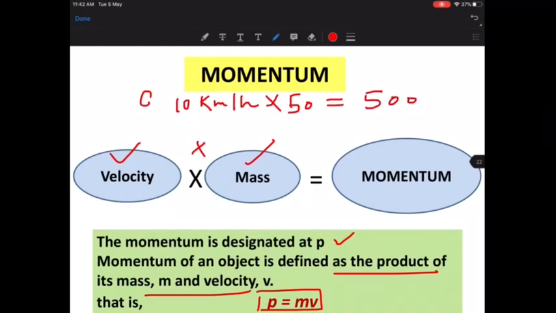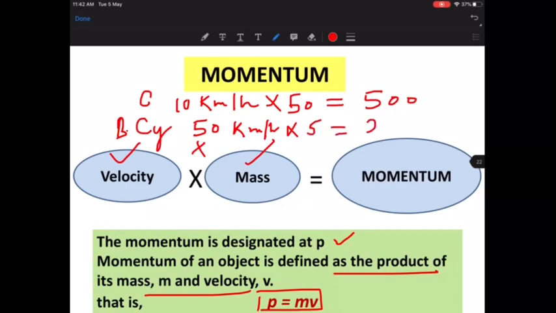But suppose there is a bicycle. The speed of the bicycle is, let's say, 50 kilometers per hour, which is much more, but its mass is only 5 kgs. What is the momentum? The momentum is going to be 250. So now, if I stand in front of the same car and if I stand in front of the cycle, how do I know which is going to impact more?